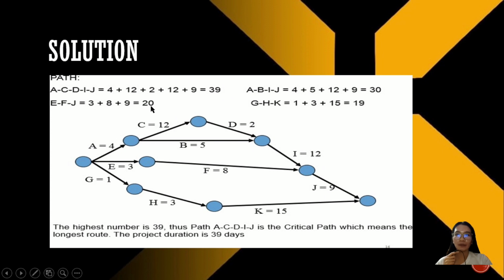At sa pangalawa naman ay mula sa A, B, I, at J. Meron tayong 30 days. At yung pangatlo ay E, F, and J. Meron tayong 20 days. At yung pang-apat ay yung G, H, and K. At yung nakuha natin ay 19.